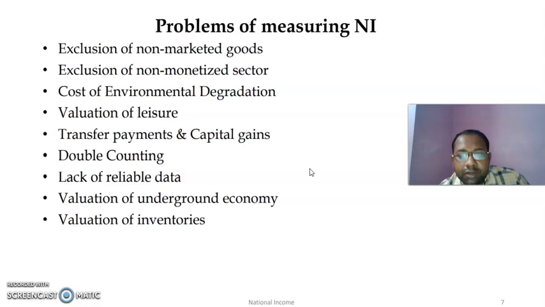But there is again the double counting problem. It has to be taken care of very seriously, because we know that there are several commodities which are resold and value added at several stages. So double counting has to be avoided. It's a huge problem. And there is lack of reliable data. Now this problem comes from the survey also, about which we will learn later on. So the data from which we infer the valuation of national income is not itself a very reliable one, you can say.